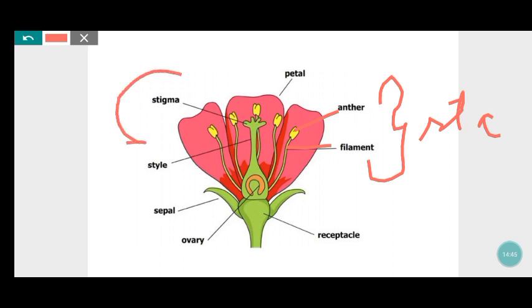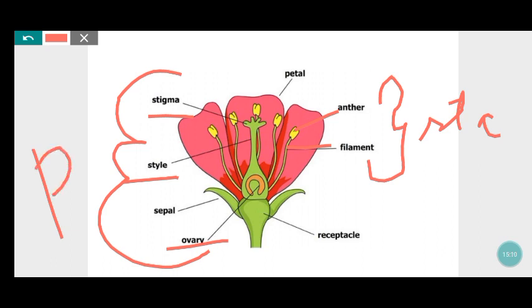Second, stigma, style and ovary. Sepal is not part of the pistil. Only stigma, style and ovary are the female reproductive part of the flower, that is the pistil. This is the ovary. Inside it are a lot of ovules, which form seeds. This is the pistil.